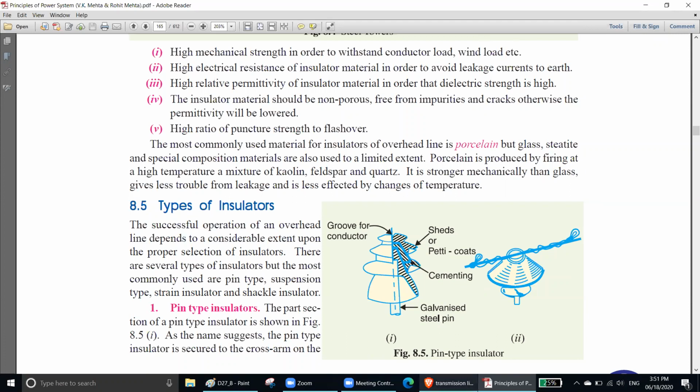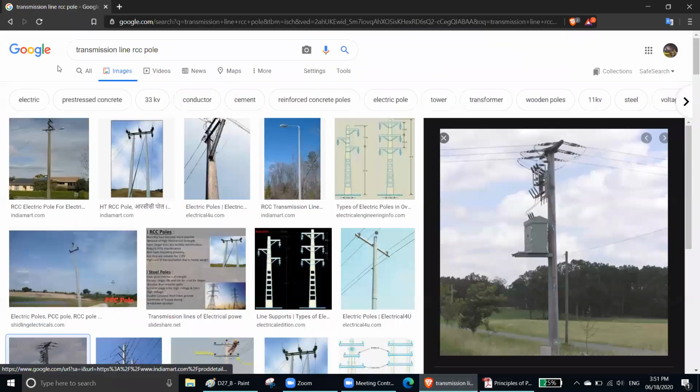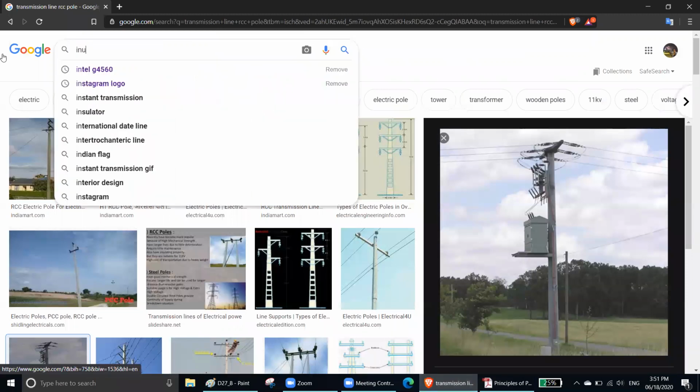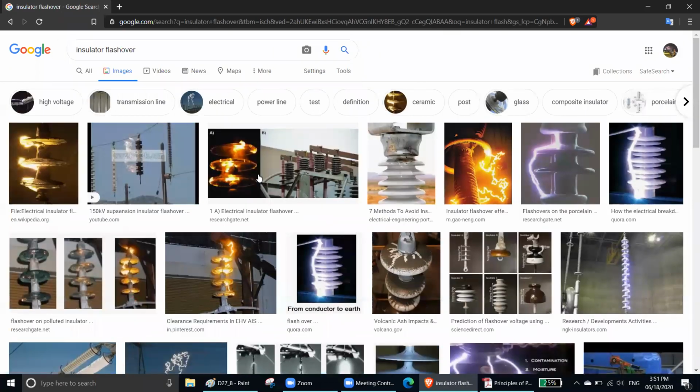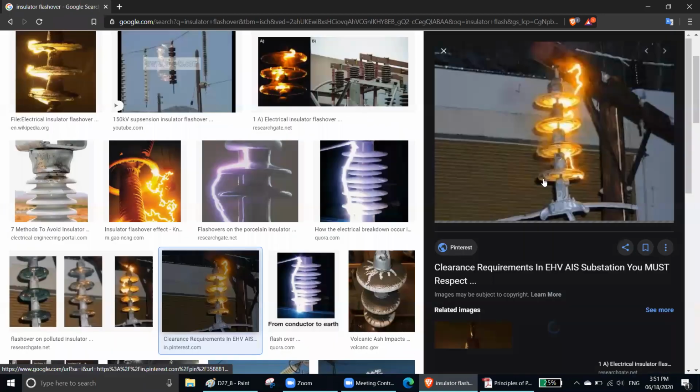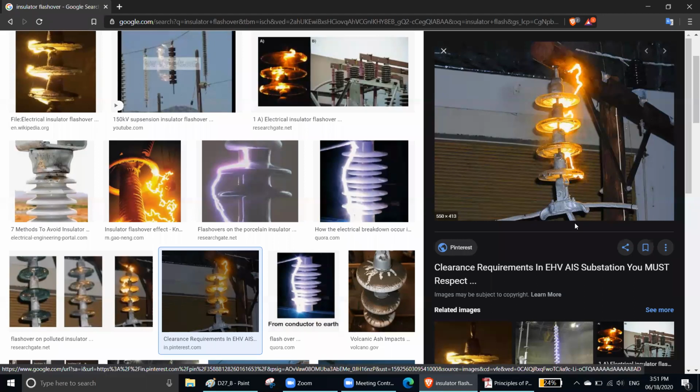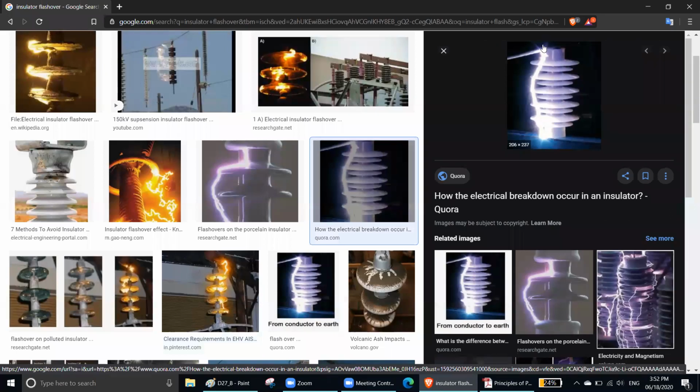Okay, I know what flashover is, but let me show you. This is the flashover. This is the tower, this is the conductor. What will happen? The current will go through the air. Can you see the air? Throughout the air, it is going like this. This is the conductor, this is the tower. So they will go not through the insulator, but through the outside. They will have some flashover.